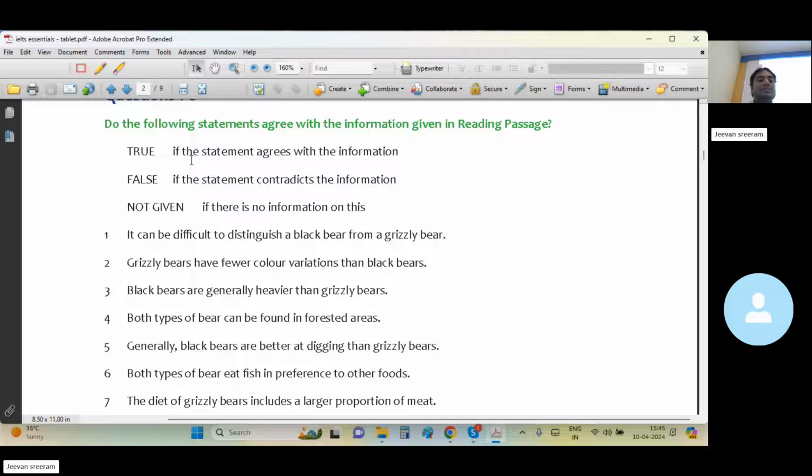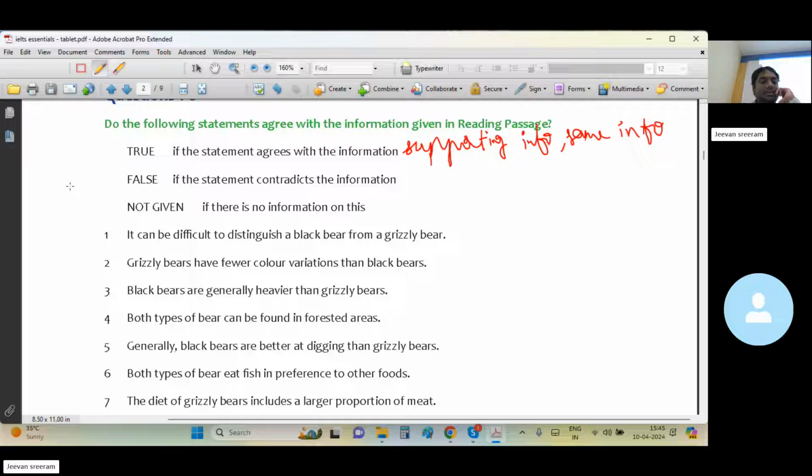If the statement is well supported by the information given in the passage, it should also be tagged with true. Clear? Right. False means? True means somehow supporting information. In fact, supporting information is the same information. Same information means a paraphrased version of the idea given in the passage.